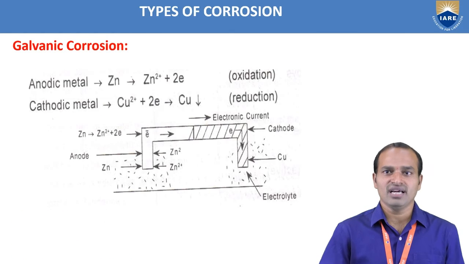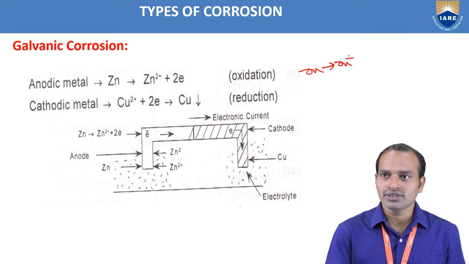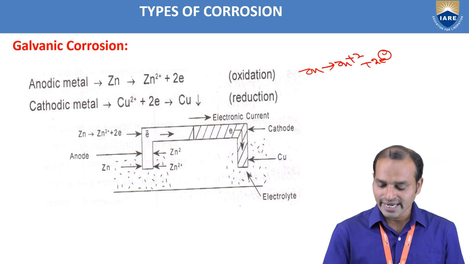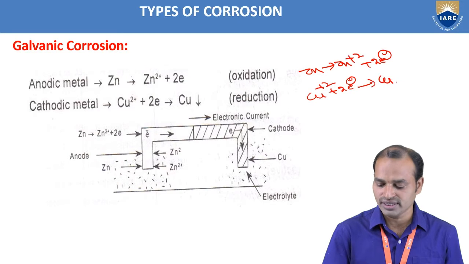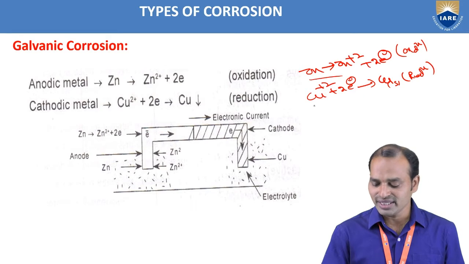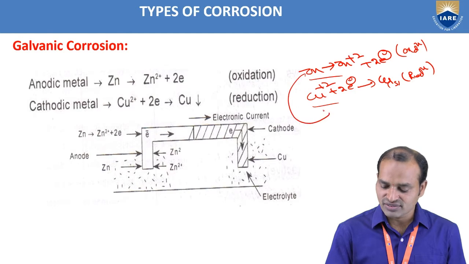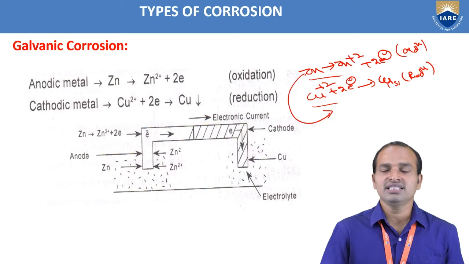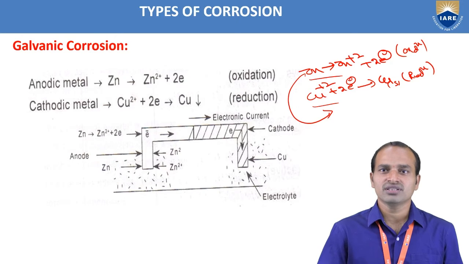Let us see the galvanic corrosion reactions. Zinc forms Zn2+ plus 2 electrons, and copper in the form of Cu2+ plus 2 electrons forms solid copper. Here, this is the oxidation and this is the reduction. The metal which undergoes oxidation undergoes corrosion, and the remaining metal, copper, which undergoes reduction, is protected. The electrons are transferred from zinc to copper, then zinc loses electrons, oxidation takes place, and it undergoes corrosion.